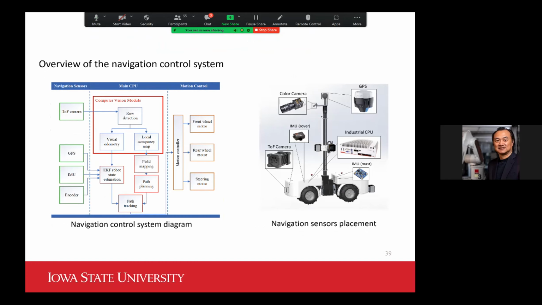And again, this shows the overall layout of our navigation control system. As you can tell here, we are utilizing multiple sensors: a front mount 3D camera, and then GPS, IMU, and encoder. All those sensors are used to help with the navigation.